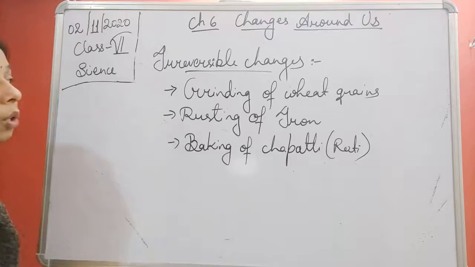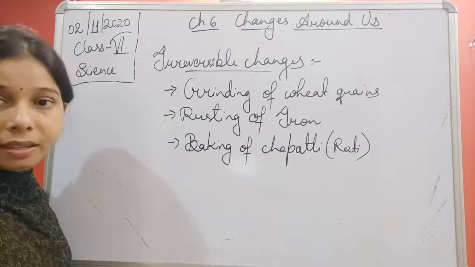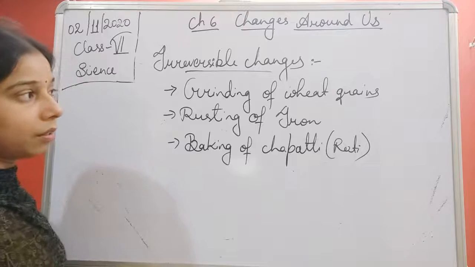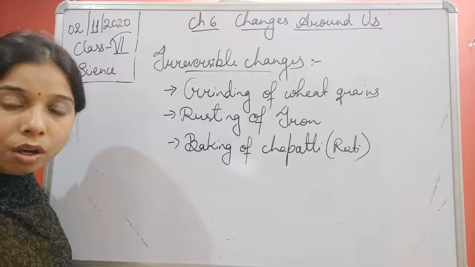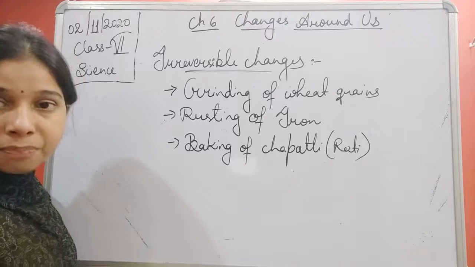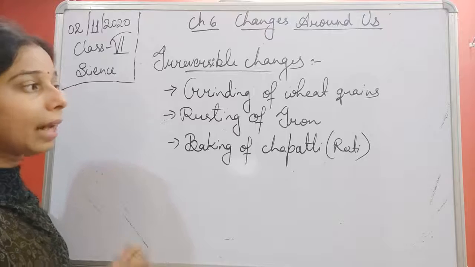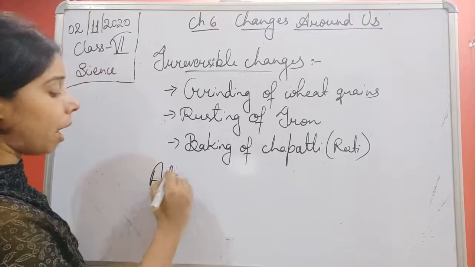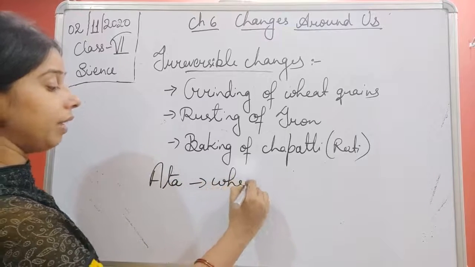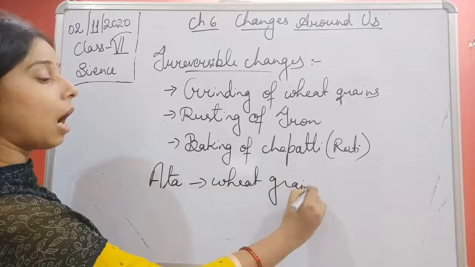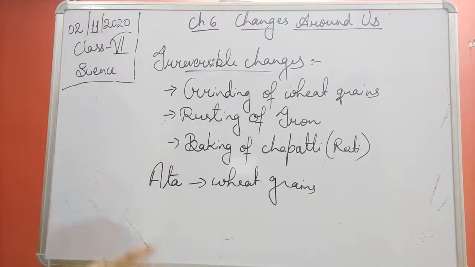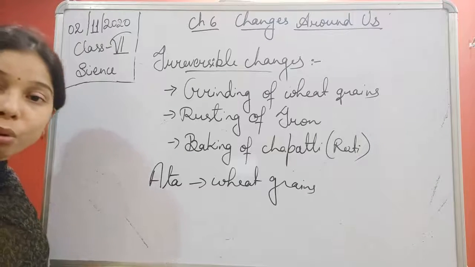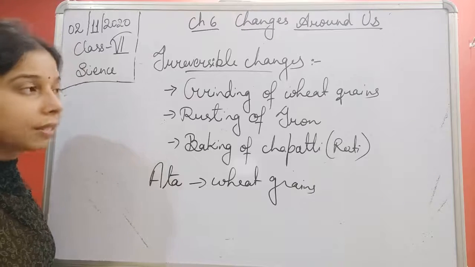Same thing, students, here also grinding of wheat grains. So you see students, the wheat grains are there. People used to grind the wheat grain to get the wheat flour, or we call it in Hindi atta. So you get atta by grinding it. Is it possible to get from atta back to wheat grains? No. After grinding it, we cannot convert it back. So this is also an irreversible change.